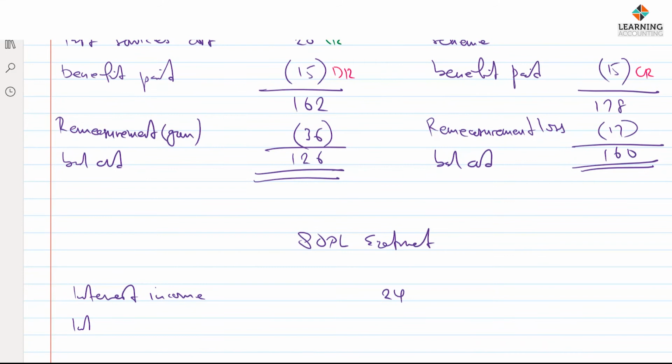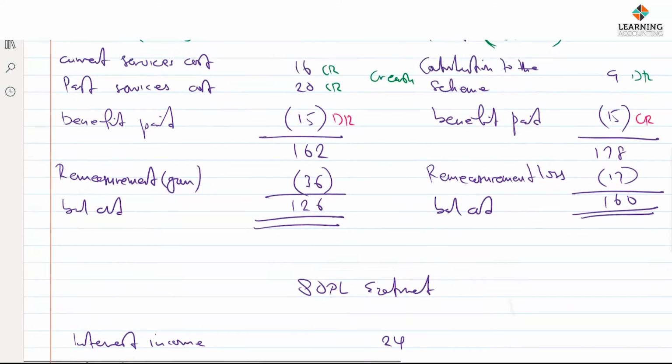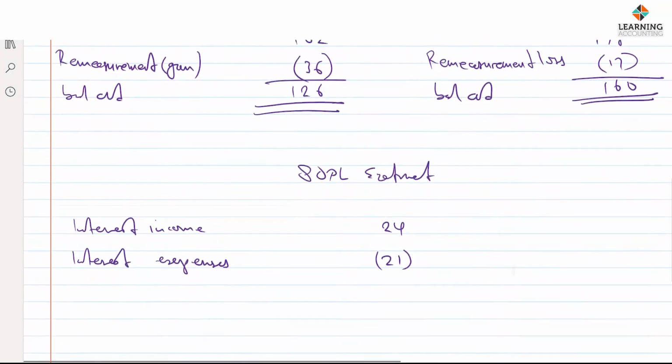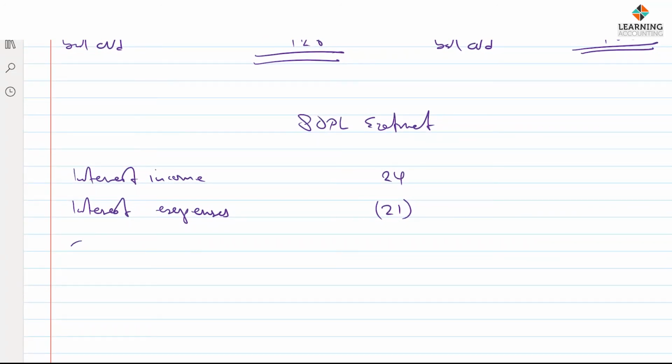We have interest expense to be 21, the expense item. We have current service cost 16 and past service cost 20.